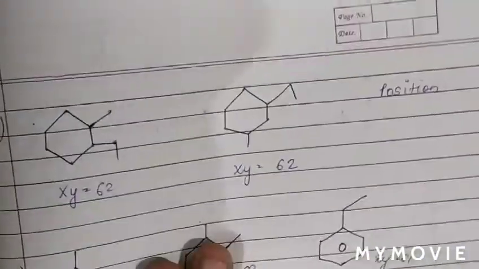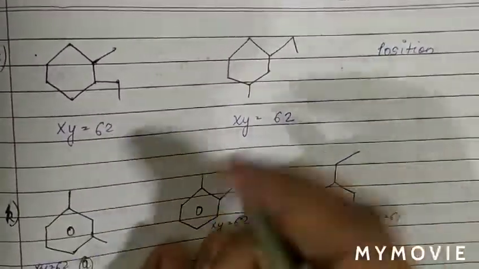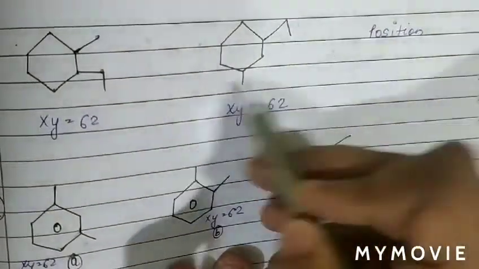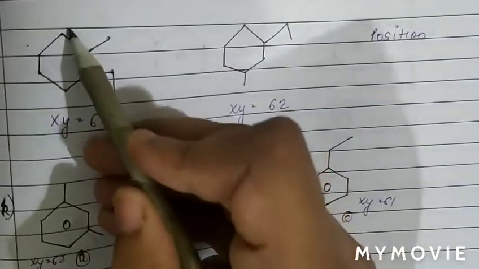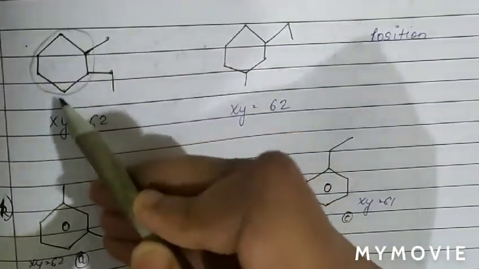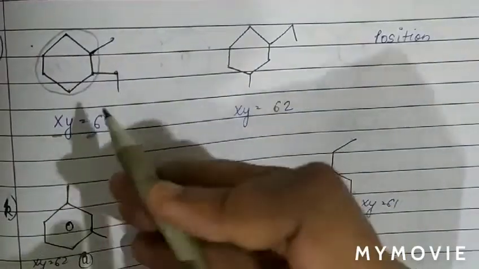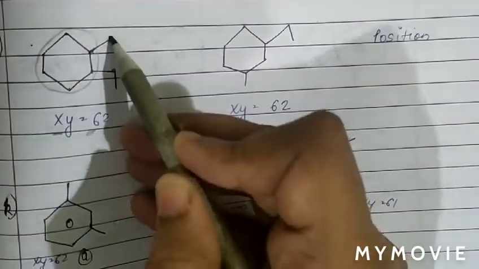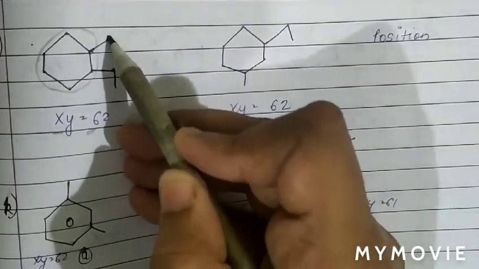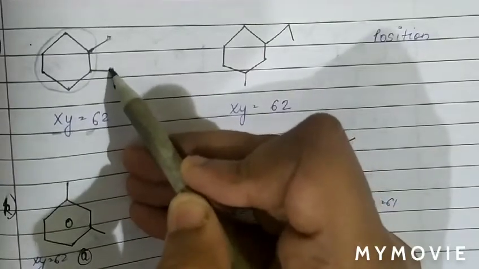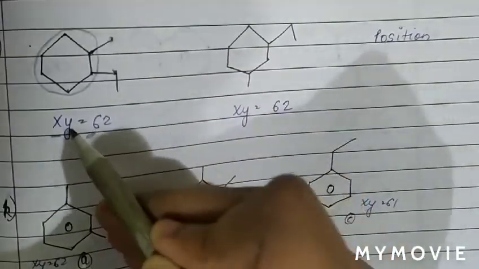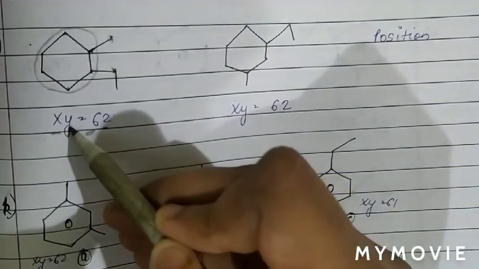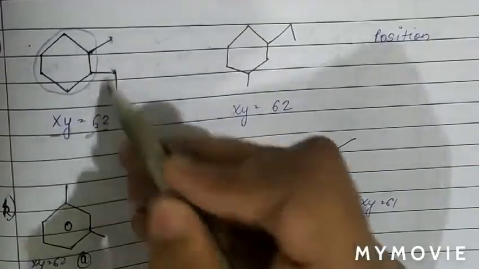Now see the next. As we can see, the molecular formula is the same, as the number of carbon atoms and hydrogen atoms are the same. X is the number of carbon atoms in the main chain, so X is equal to 6. Now see Y. There are 2 side chains starting with carbon. This is one side chain starting with carbon and this is another. So Y is equal to 2, the number of side chains starting with carbon. So we can say XY is equal to 62.